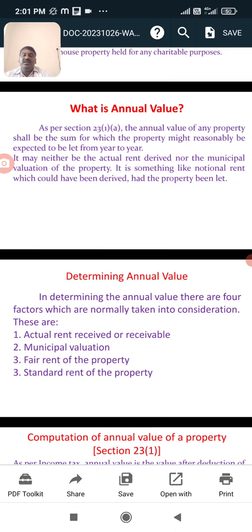Next, standard rented value. Standard rented value means the rental value fixed by the Standard Rent Control Act for your house. It determines the annual value. To determine the annual value, there are four measures: first, actual rent received; next, municipal rented value and fair rented value; last, standard rent.